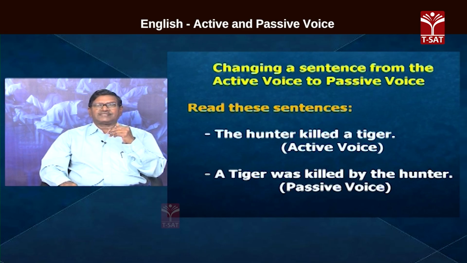Look at these sentences. The hunter killed a tiger. It is said to be in active voice because who killed? The hunter killed. What did he kill? A tiger. So, tiger is the object. If the object is given preference and importance and it becomes a subject, the sentence is said to be in passive voice. And what happened to it? It was killed by the hunter.